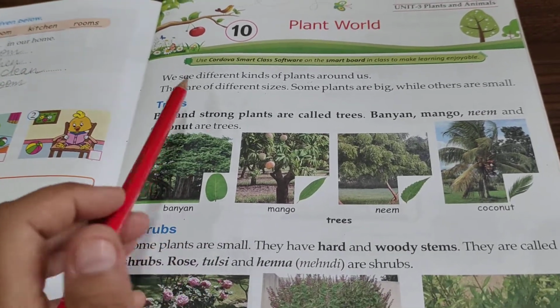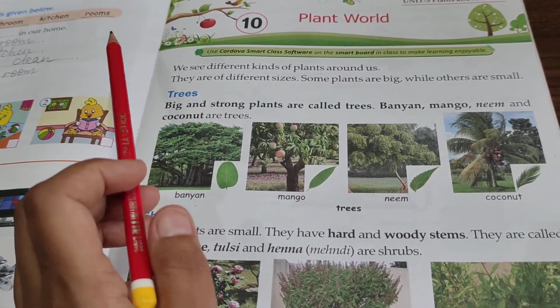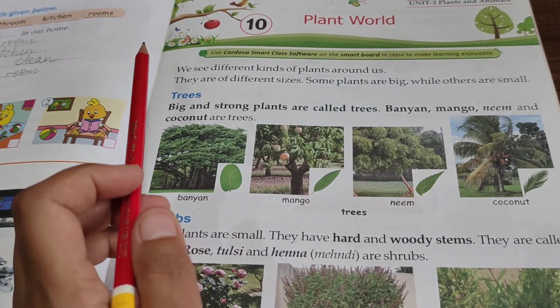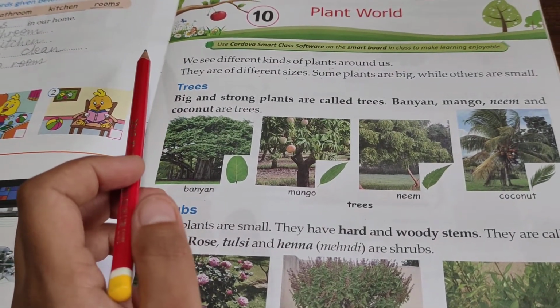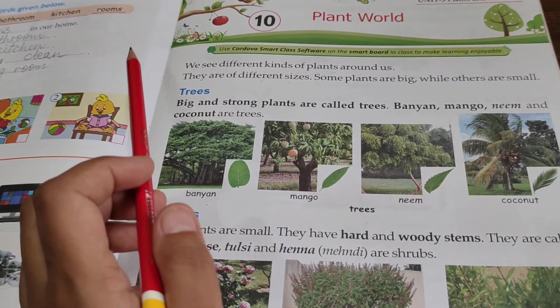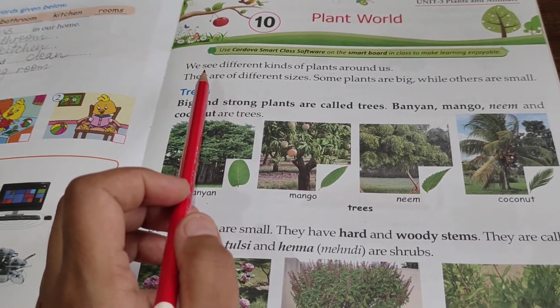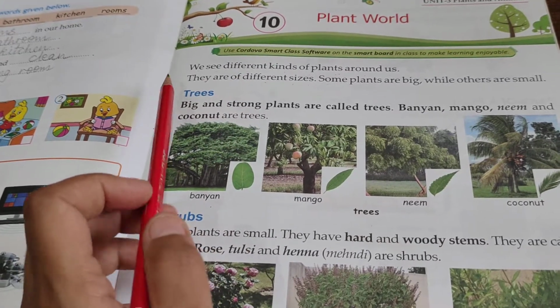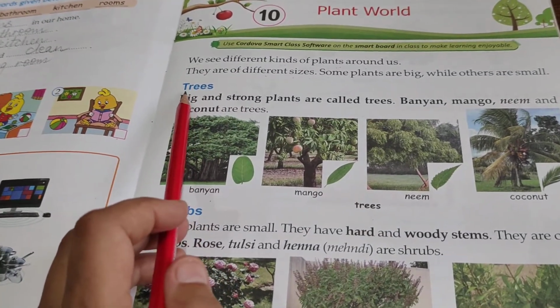Okay, so there are different kinds of plants around us, and with different sizes. Each and every plant must have a different size of its own. सब plants के अलग अलग size होते हैं, कोई भी एक ही size का plant नहीं होता. Now we are going to study about trees.